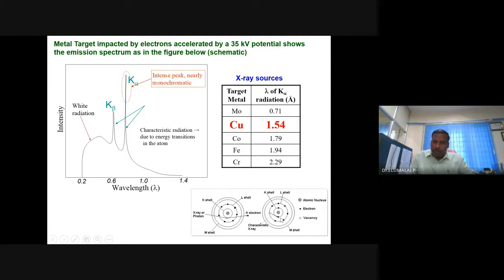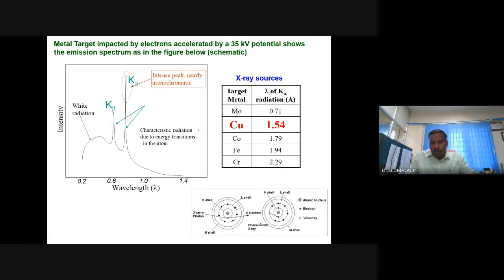For example, here, K shell, L shell, M shell. So when such materials, for example, molybdenum, copper, cobalt, iron, chromium, these metals, and their characteristic X-ray wavelength are emitted. When you bombard an electron on these metal surfaces, the electron can be removed from this core shell or K shell. What will happen automatically? There will be creation of a hole. The removed electron will go to the excited state somewhere. It will roam around the globe. But there is a creation of a hole.